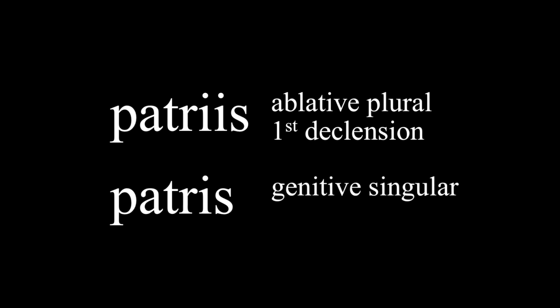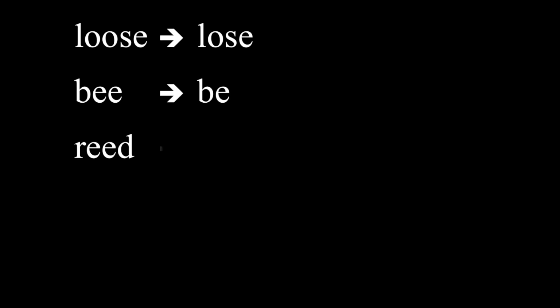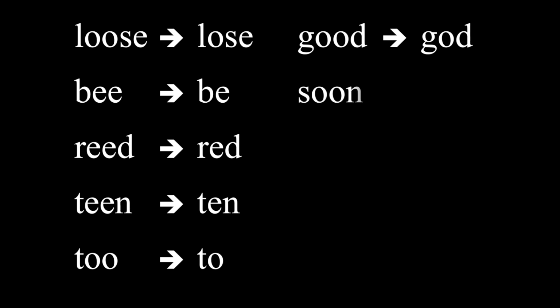Could be dative plural as well, but ablative is a little bit more likely for this noun. But taking that I out would give us the word patris, which is actually the genitive singular form of a third declension noun that means father. This might seem strange that taking out that one vowel could make such a big difference. But think about how many words in English can completely change meaning if you leave out 1/2 of a double vowel.